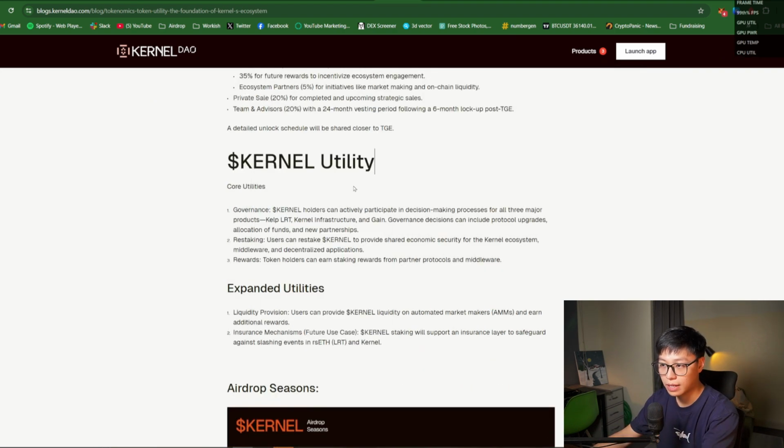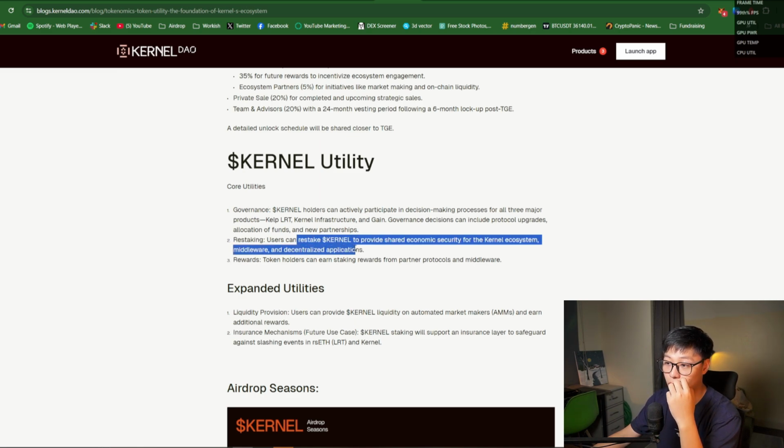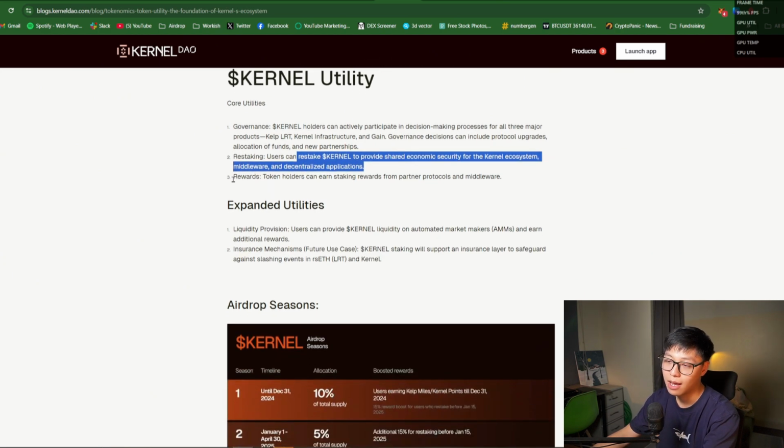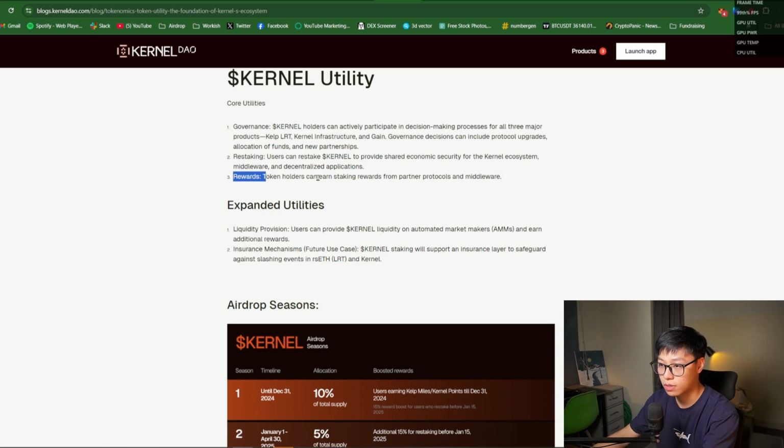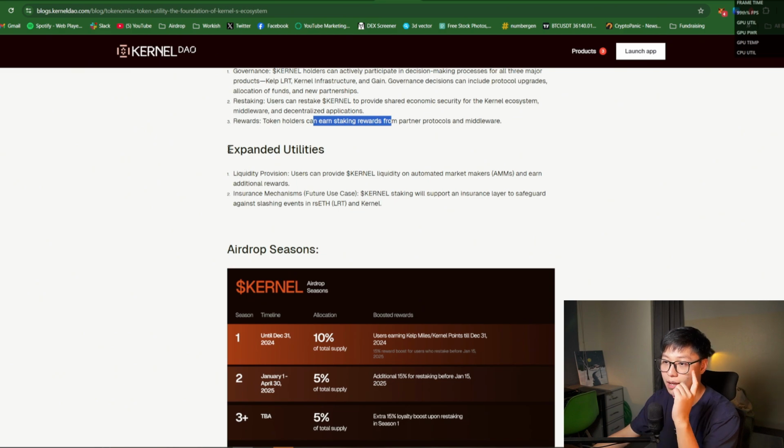The utilities for Kernel are this, right? The core utilities, 3: governance, obviously. Restaking, where users can restake Kernel to provide shared economic security for the Kernel ecosystem, middleware, and decentralized applications. The third utility is for the rewards. You can earn staking rewards from partner protocols and middleware. There are going to be expanded utilities where you can provide liquidity and insurance mechanisms for future use cases. So it's not applied currently, I think.